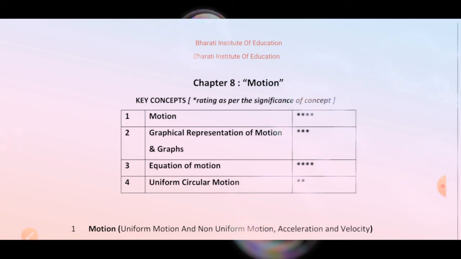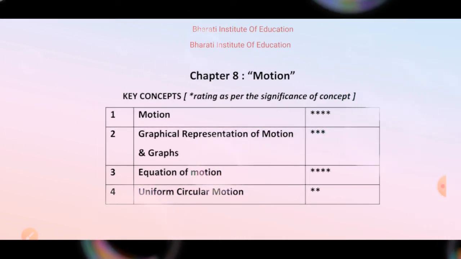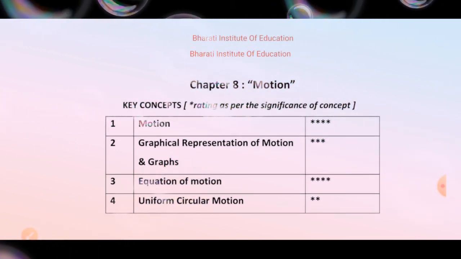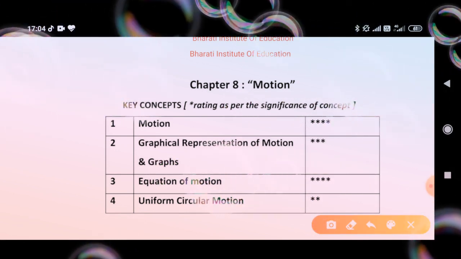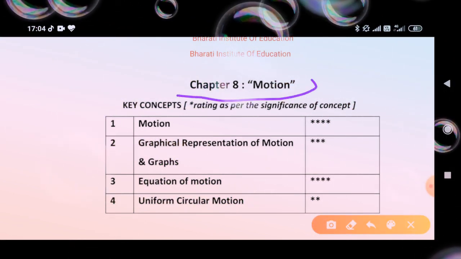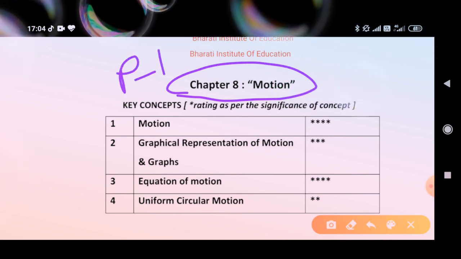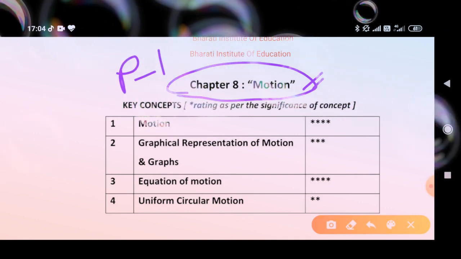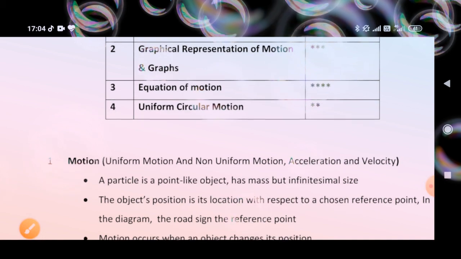Hello, dear students. In this section, we will complete the chapter Motion of Class 9, which is the first chapter of physics also. In chapter Motion, we will learn about uniform motion, non-uniform motion, acceleration and velocity, and so on.